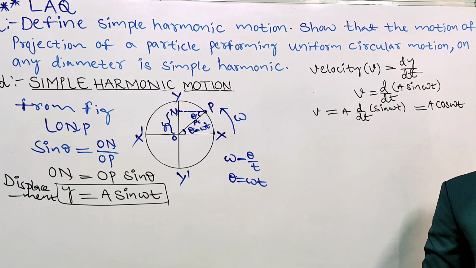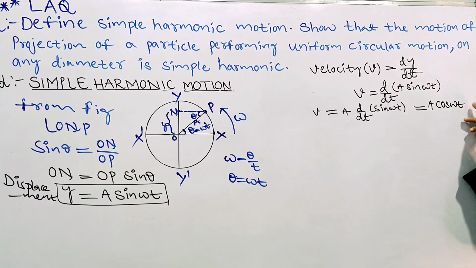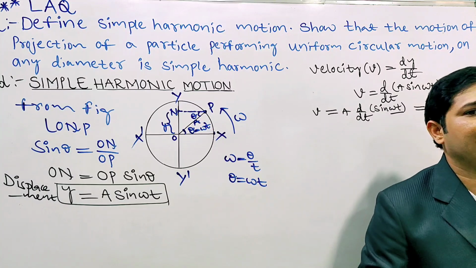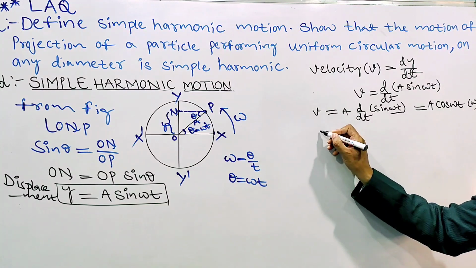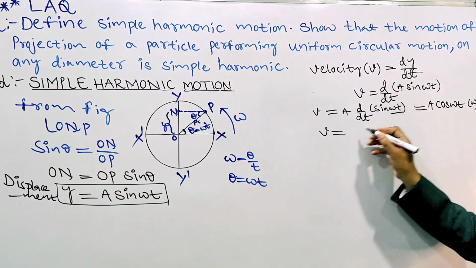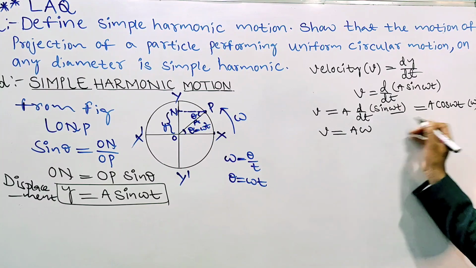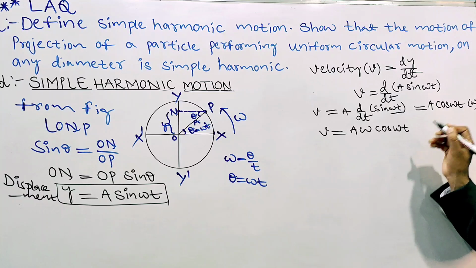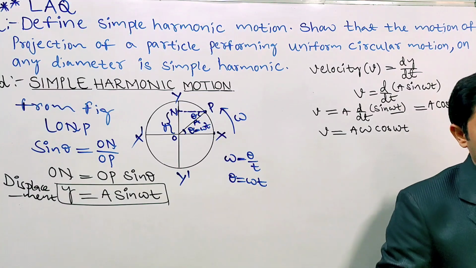Cos omega t, and we have to write an additional omega, because omega t is there. That is again the differentiation of omega t, d by dt of omega t, we get omega. So don't confuse. V equal to how much? V equals A omega cos omega t. This is the velocity equation we got.